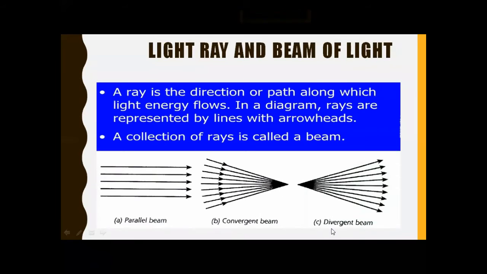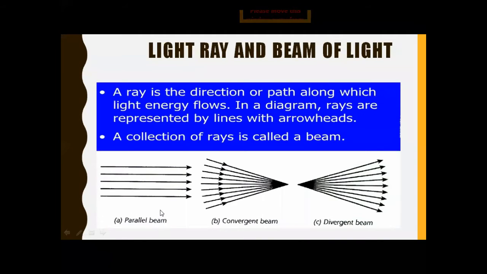And the divergent beam, how do we represent it? Divergent means scattering. So light rays come from a point source, and they do not meet at a point, but are scattered in different directions, and the direction is represented by the arrowheads. So that is the representation of a divergent beam. This is the representation of the convergent beam, and this is the representation of the parallel beam.